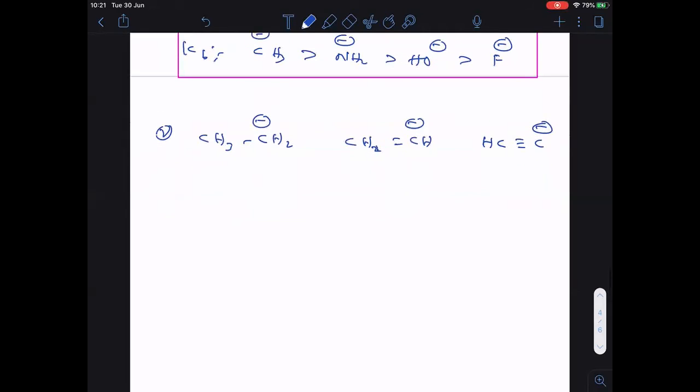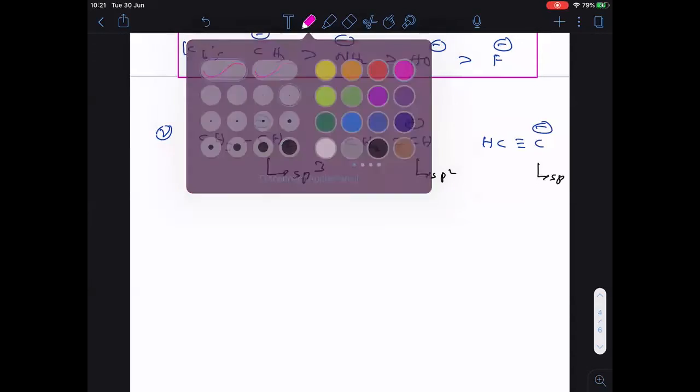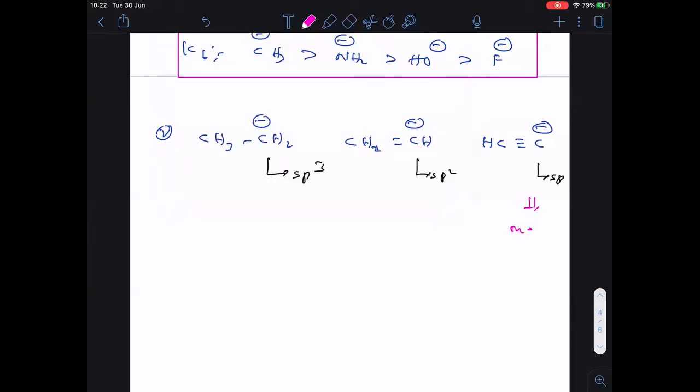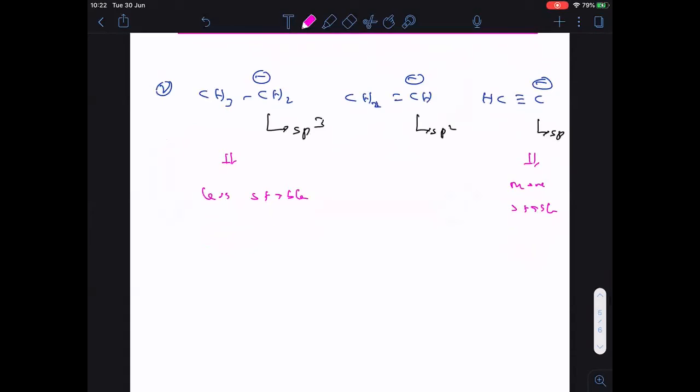Completed. I hope you people did this one. Anyway, let me explain. In case of the first one, what is the hybridization? sp3. Here the hybridization is sp2, and here it is sp. Clear? And you know sp is more electronegative, so the more electronegative atom having the negative charge is more stable. So the last one is more stable, and the first one is less stable.